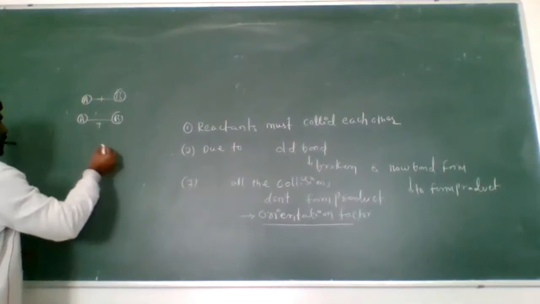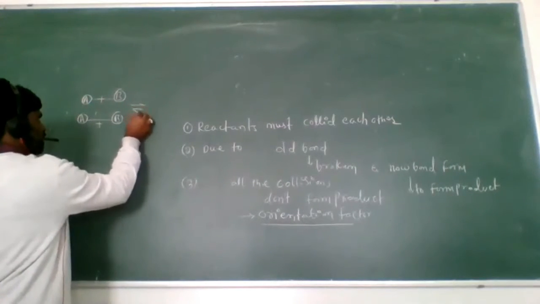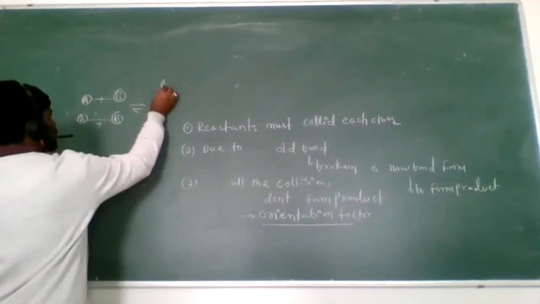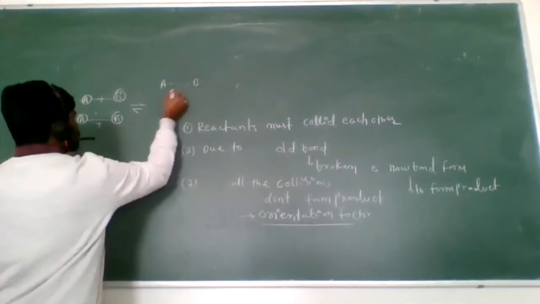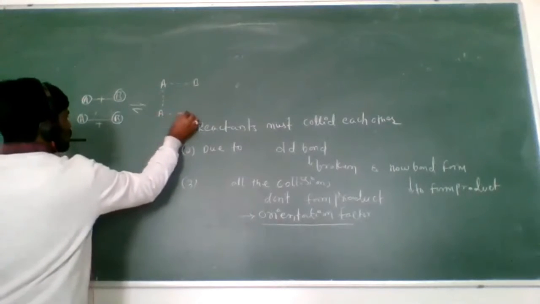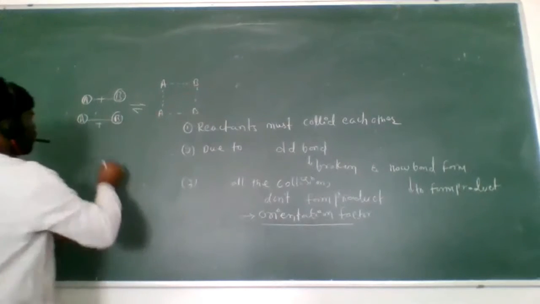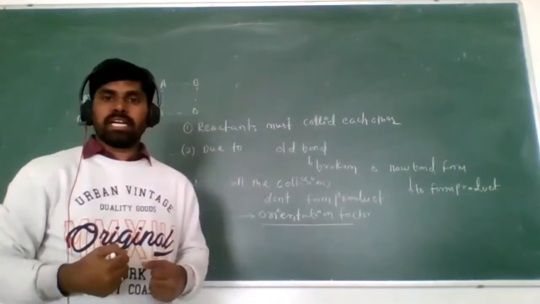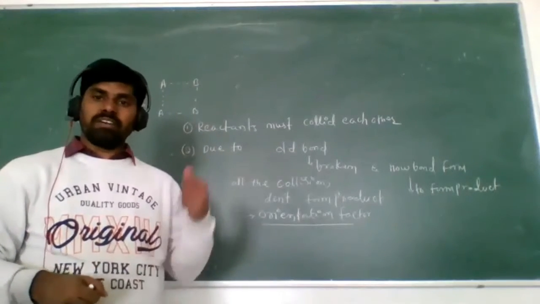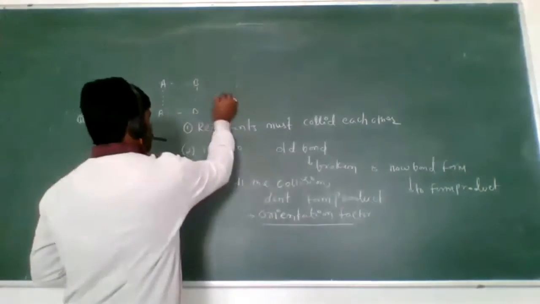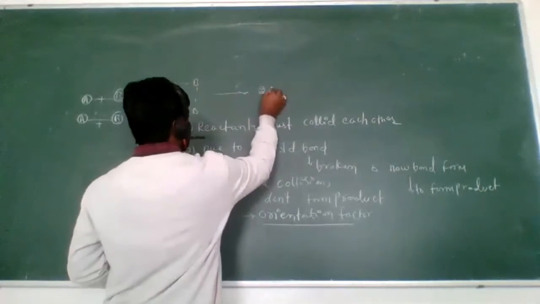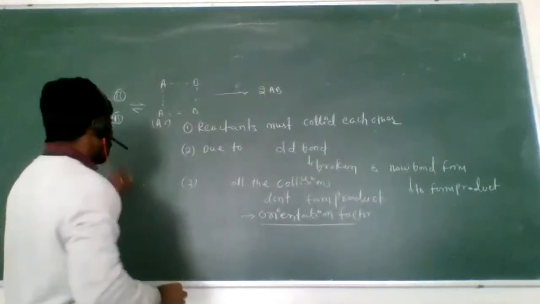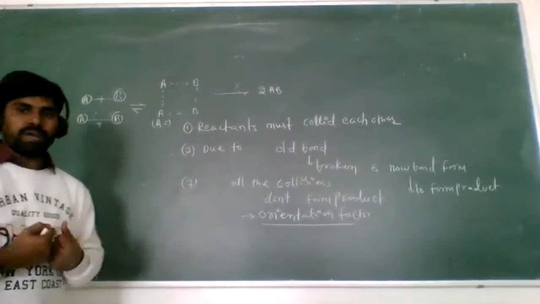When they combine, we get the activation complex, like this. After the collision, the old bond breaks, they form the new bond, and we get the product, AB. This is what we call the activation complex. The proper orientation is there.